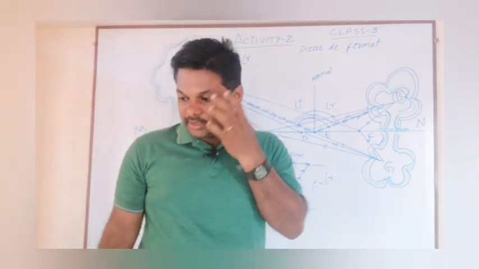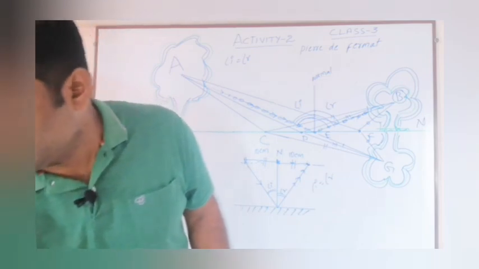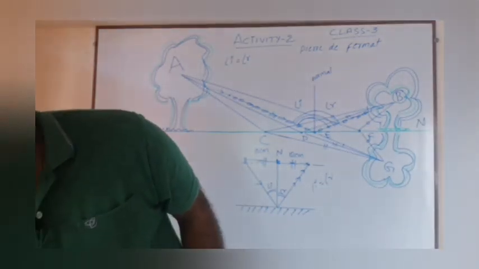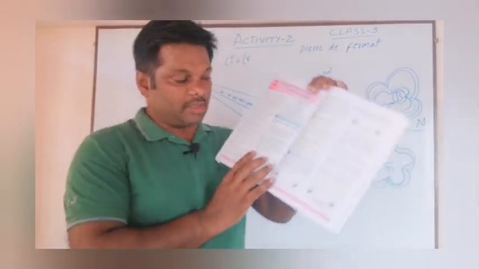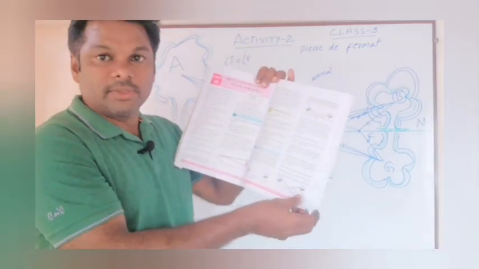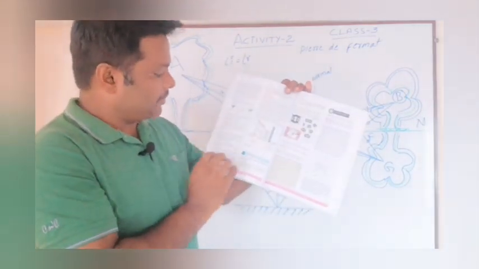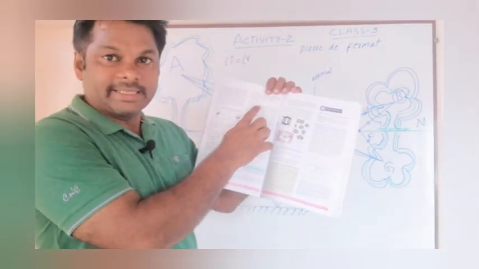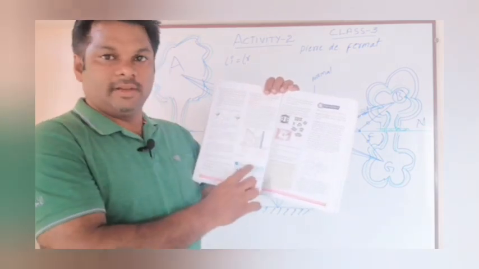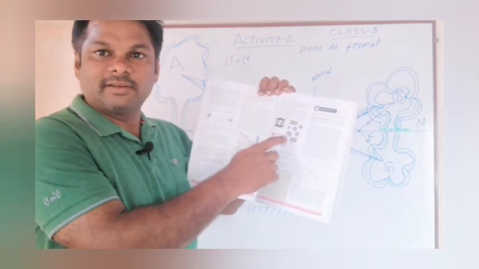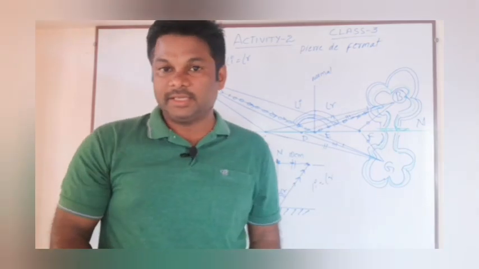Okay. So children, you all can read that activity number 2 in your textbook, up to here. Tomorrow in the next class we will discuss plane mirror and how these images are forming. Okay. So everything we will get.